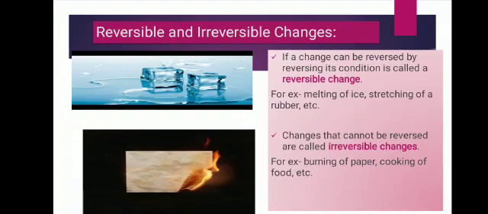Second is irreversible change. In case of irreversible change, it is possible in only one direction. The nature of the substance changes and new products are formed. For example, if I cut the vegetable, I made it into a curry.